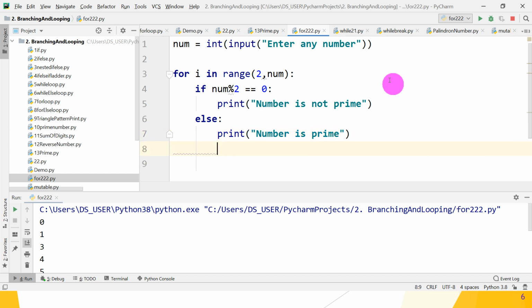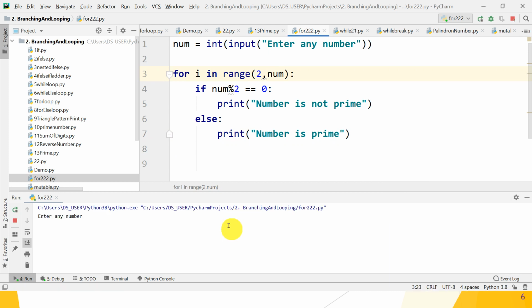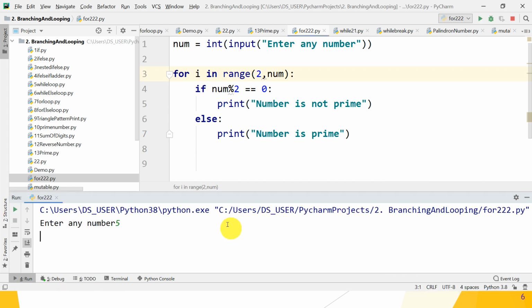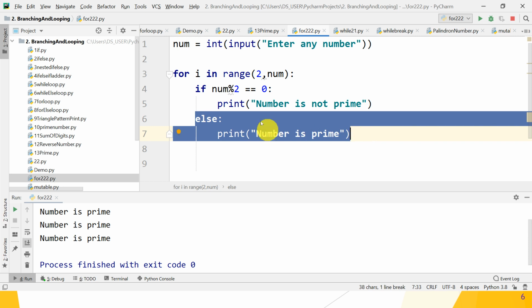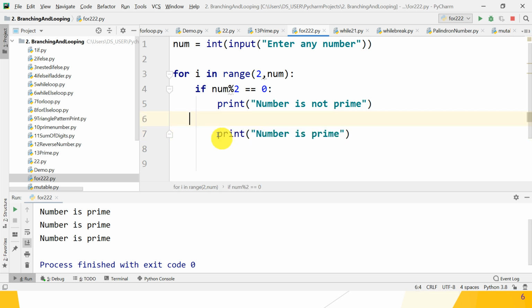Yes. Let's check whether it runs correctly or not. Enter any number, suppose 5. Number is prime. Arre, how many times did it display? So my code is somewhat wrong. Else is not what we want here. When the number is prime, from 2 to number minus 1 the number is not divisible, that is, the remainder is not 0. For 5, 7 and such numbers the remainder is never 0. Only after the completion of the for in loop can we decide that the number is prime.